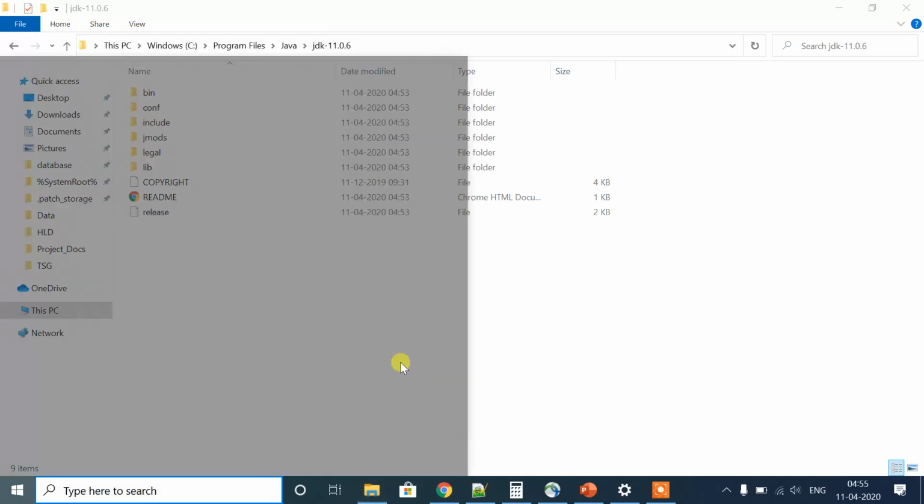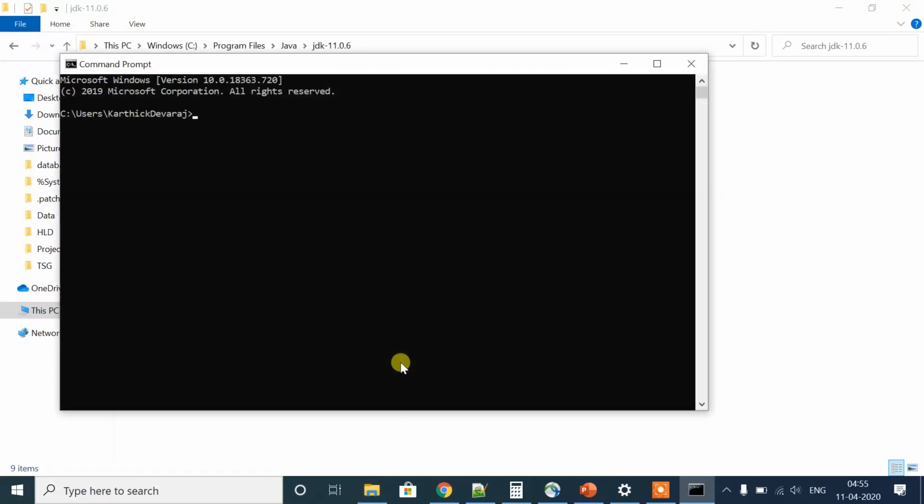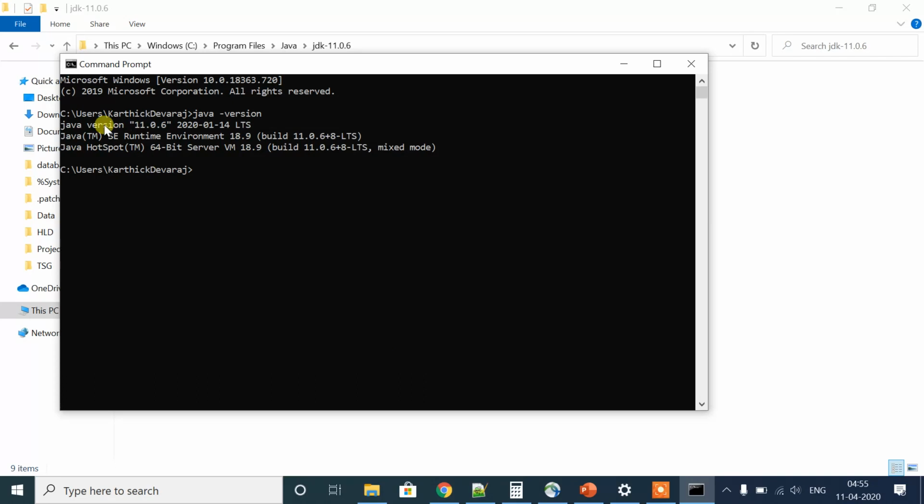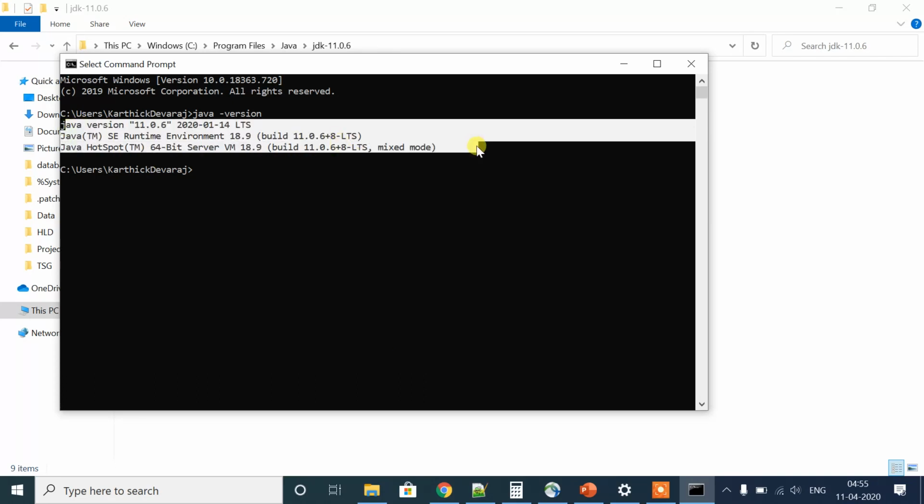Then go to the command prompt now. Just type java hyphen version. Yeah, as you can see, now Java 11 is installed and we have set the environment variable.